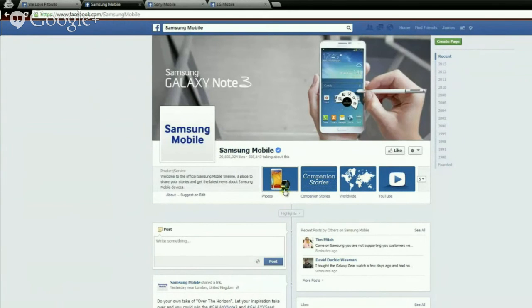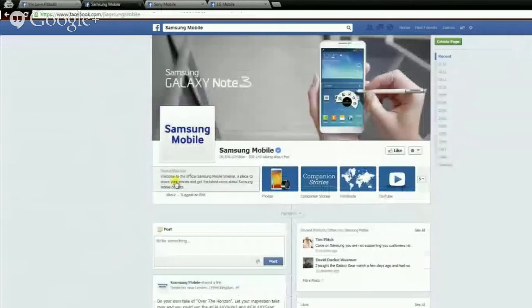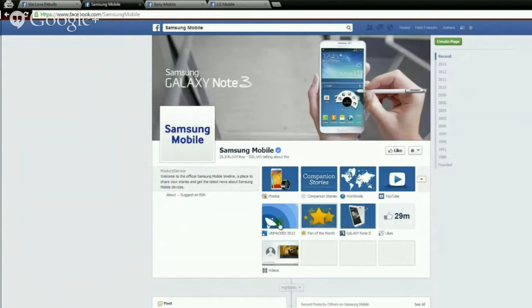Okay, so what do we have here? We have a Photos tab, which every fan page has. We have one as well. We don't have any photos uploaded right now besides our cover and our profile. They have companion stores, a worldwide tab, and a YouTube tab. And if you click on this little drop down here, we can see what else they have. They have 5 more tabs: Unpacked 2013, Fan of the Month, Galaxy Note 2, the amount of likes they have, and videos.